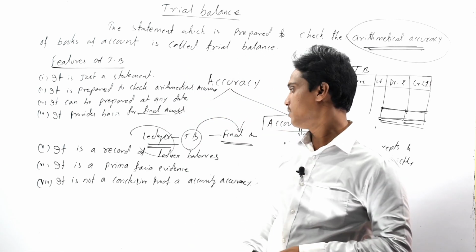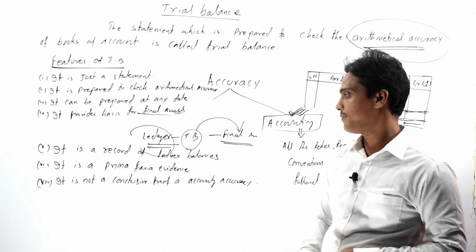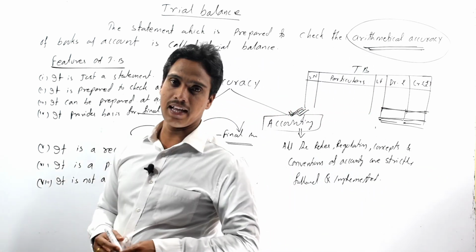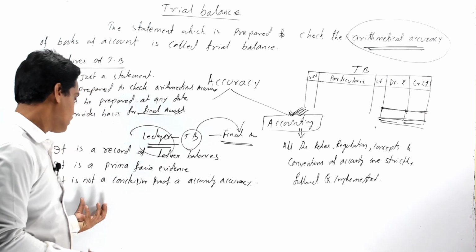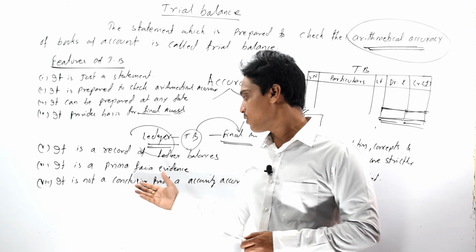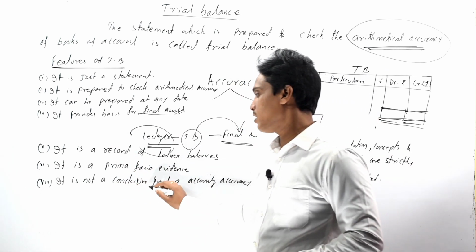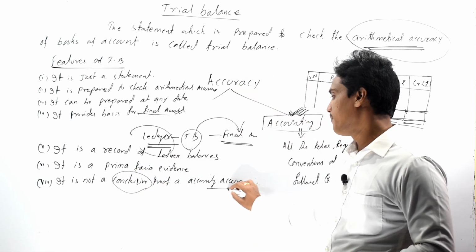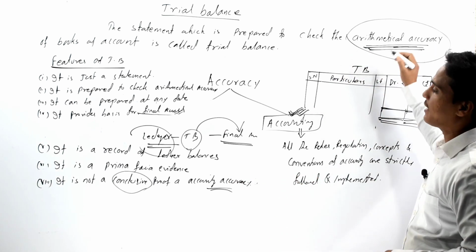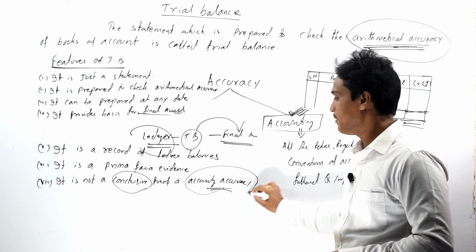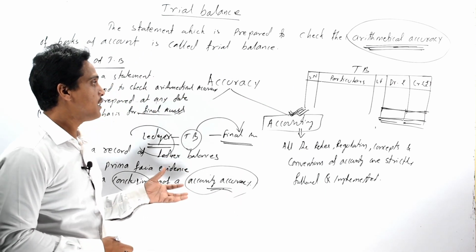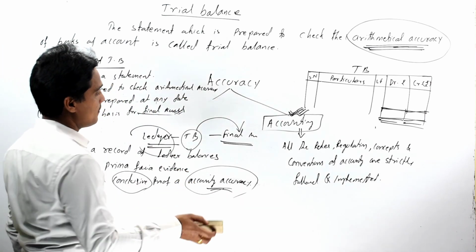It is a record of ledger balances, and it is considered as prima facie evidence. And the last but not the least feature of our trial balance is it is not a conclusive proof. That means it is not the final proof of our accounting accuracy. It is only a proof of the arithmetical accuracy but not the accounting accuracy. So now come to the objective of preparing trial balance.